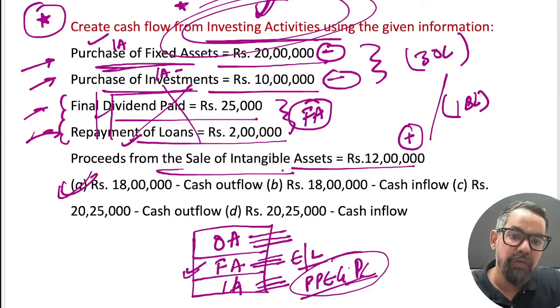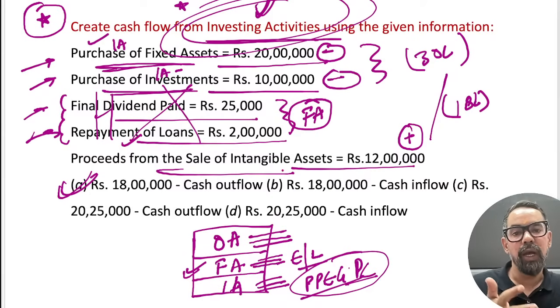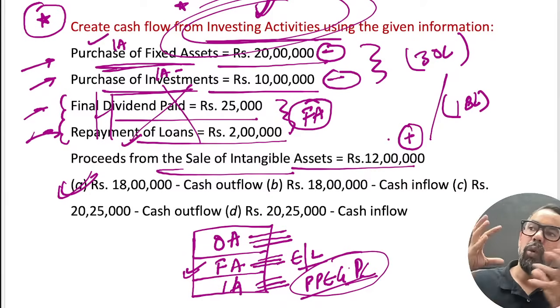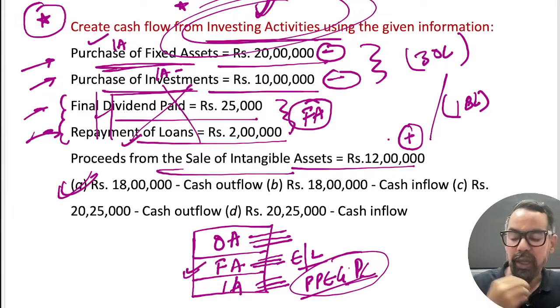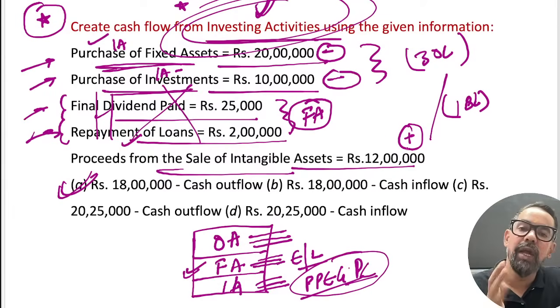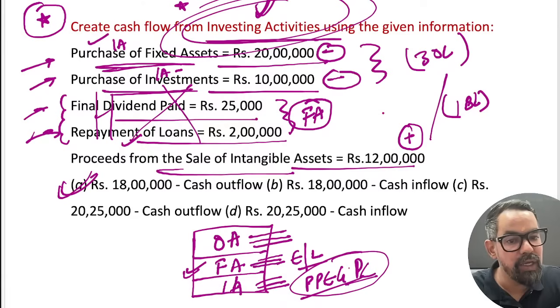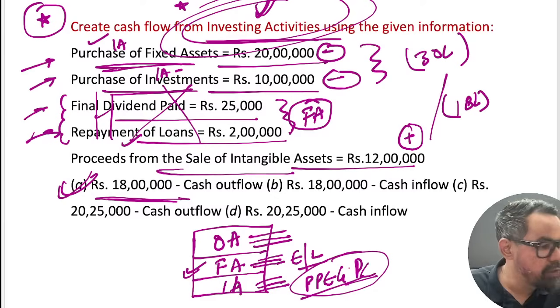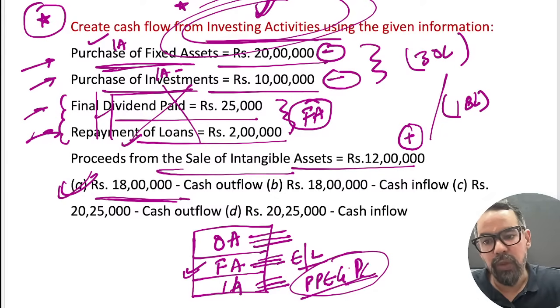Proceeds from the sale of an intangible asset: let's say you sold some old plant, machinery, or goodwill and got 12 lakh rupees. That is an inflow from investing activities. The difference is your answer. All right, got it? If you're having any doubt, do ask.